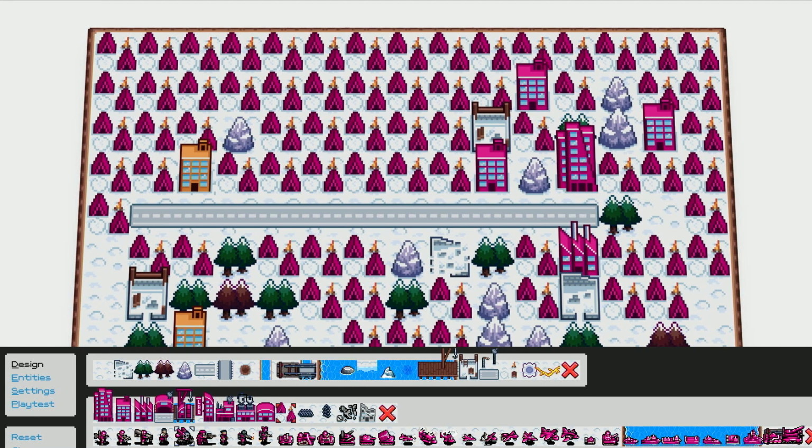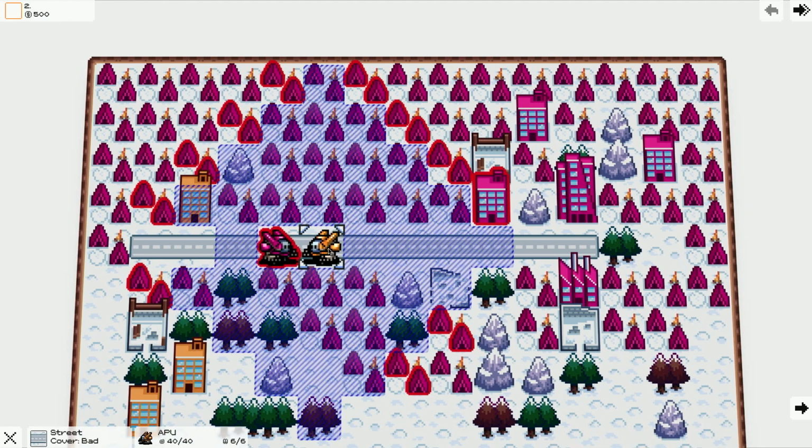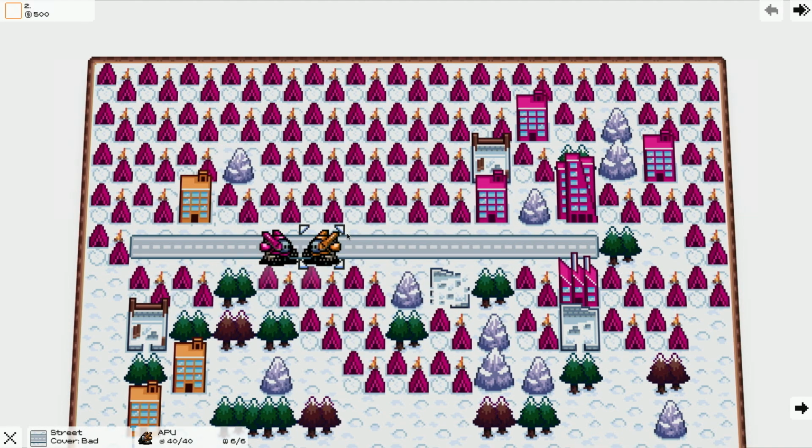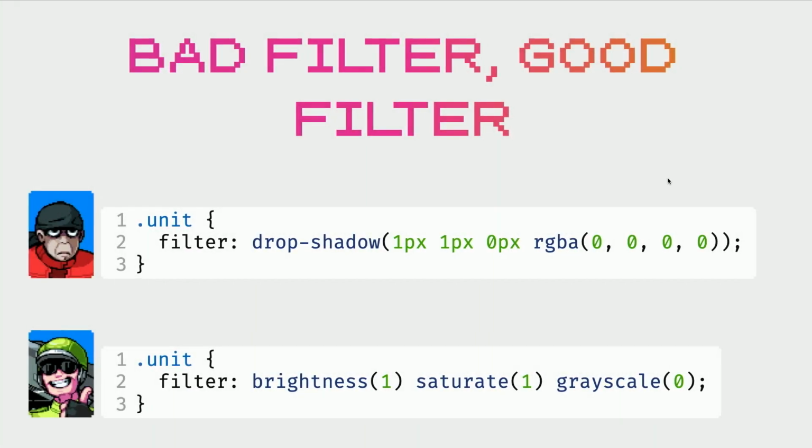And so, did you see this earlier? I showed it, but when you're playing the game and you tap a unit, all of the things that you can attack get an outline. And I really wanted it to come out in like 100 or 200 milliseconds, not just appear, but have a slight fade applied to it, because it just looks really good. Well, it turns out, even though on the internet people will say that transform and filter are GPU accelerated, there are good filters and bad filters. So in order to get this fade to be just right, you actually have to initialize some of the values. The way I'm doing this outline is I'm using 4 drop shadows with 0 blur, 1 in each direction at 1 pixel. That gives you a pixel-perfect drop shadow.